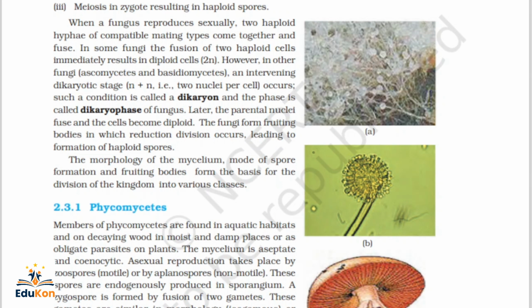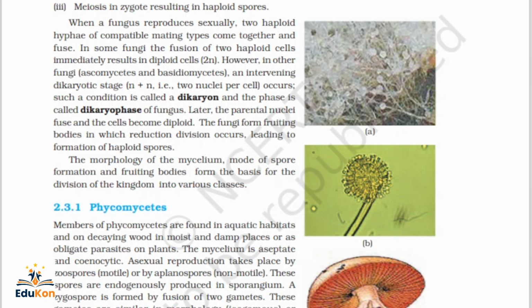Later, the parental nuclei fuse and the cells become diploid. The fungi form fruiting bodies in which reduction division occurs, leading to formation of haploid spores. So where does the reduction division occur? In fruiting bodies, which results in the formation of haploid spores.